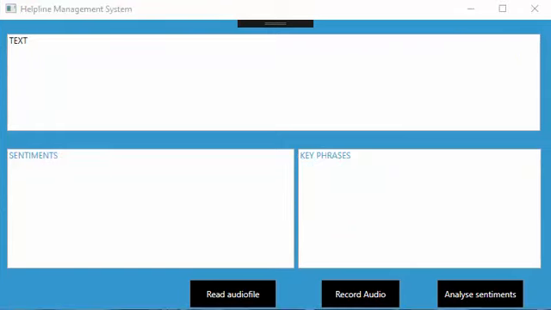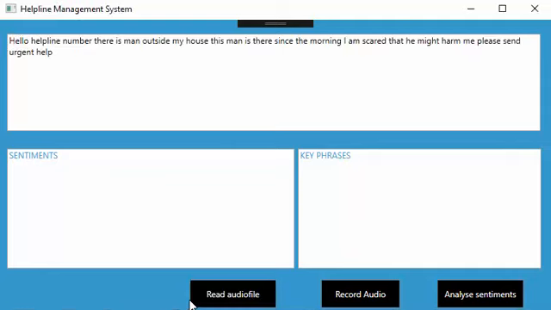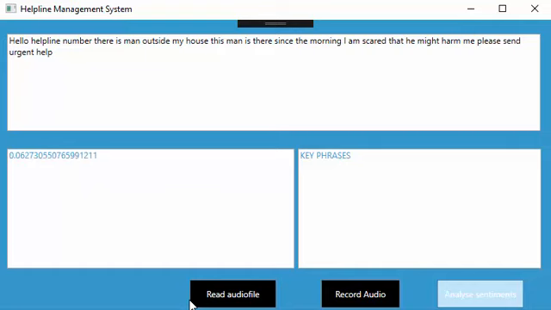Okay, so now we add another audio file. So we have programmed it to read the other file. We click on read audio file. Now it's converting that speech from that file to text. Yeah, we got the text from the file. Now we click on analyze sentiments to get the value of sentiment. We got a negative sentiment, but although the call is important, it's not related to natural disaster according to the key phrases, so we classify it as not important.